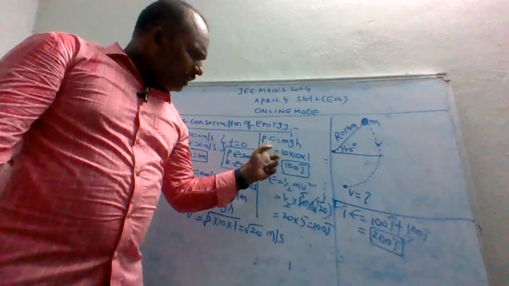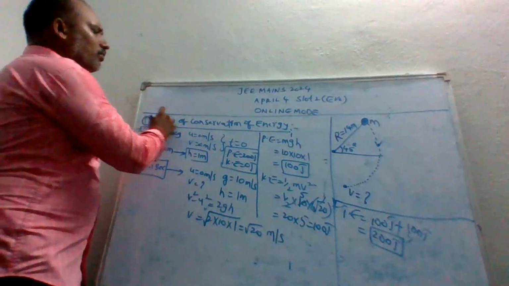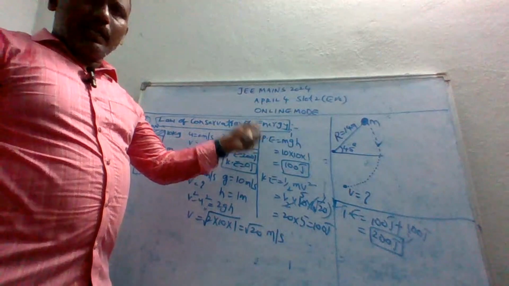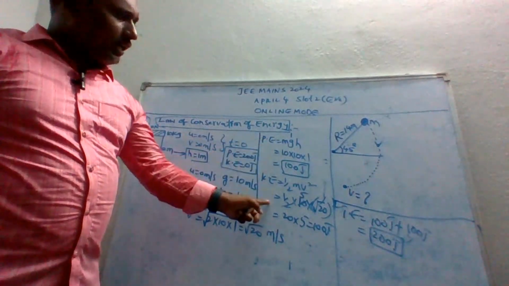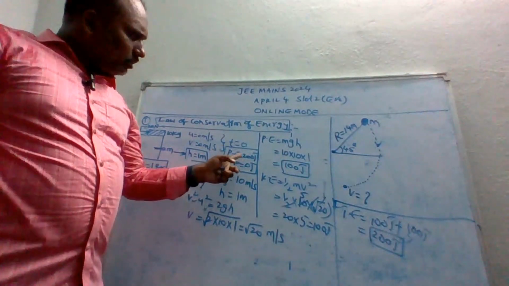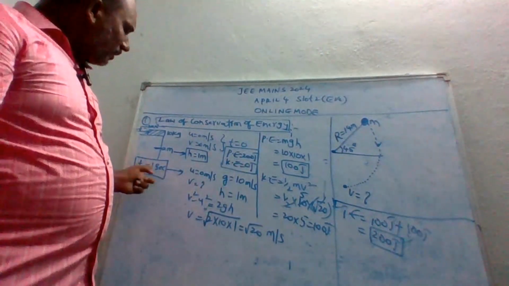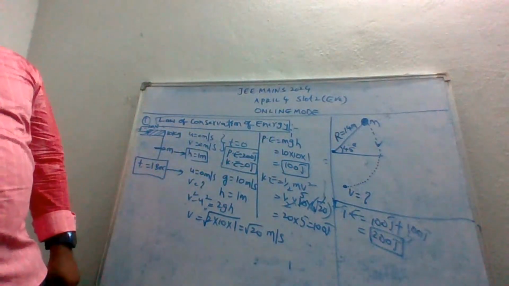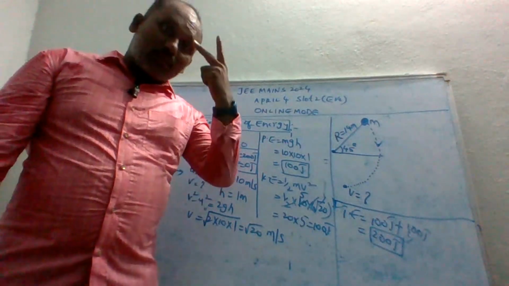So what will happen now? P is transformed into what? K. That is the meaning of this law of conservation of energy. Energy is neither created nor destroyed, but will be transformed from P to K here. So P at T is equal to 0 is 200 joules, but at T is equal to 1 second, what will happen? 100 joules. So that is the meaning of the law of conservation of energy. I hope you people have understood what is meant by the law of conservation of energy.